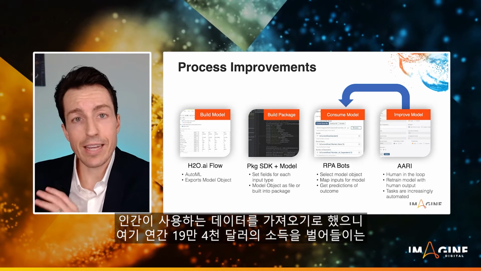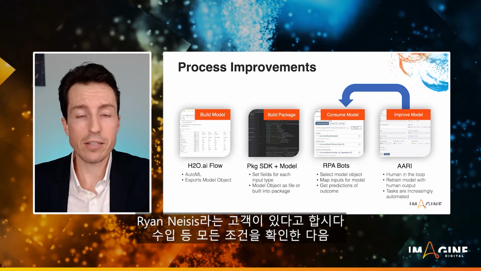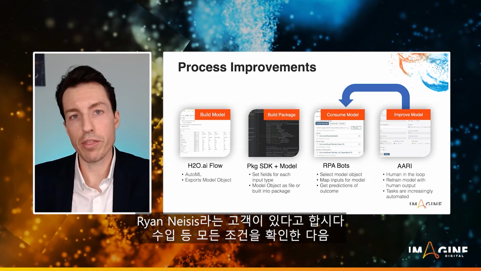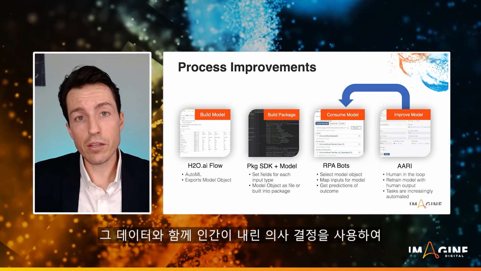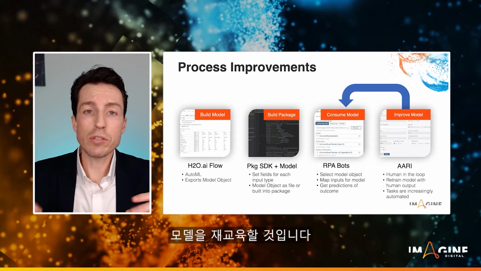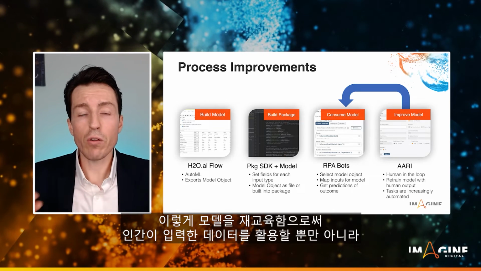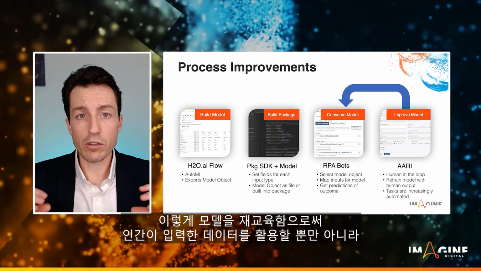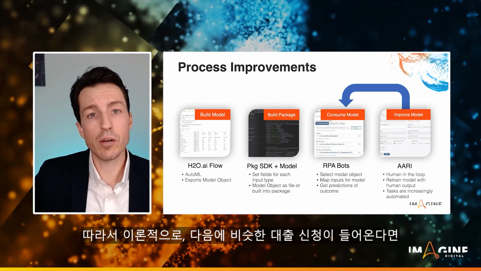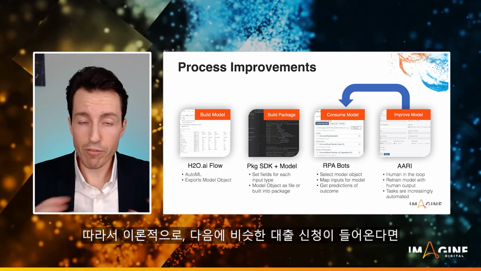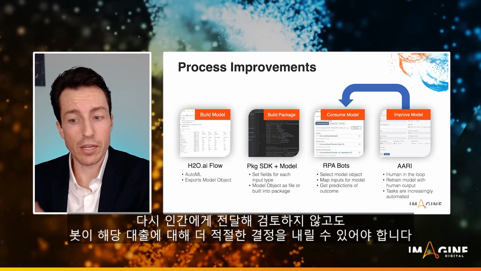We're going to take the data that human used, right? So the human saw it was Ryan Nisus. We saw that they make $194,000 a year. We saw their income, all that kind of stuff. We're going to take that data plus the human-made decision, and we're going to use that data to retrain our model. And when we do that to retrain our model, not only are we taking advantage of the data that the human entered, but we're also improving our process going forward. So the next time a similar loan comes through, we should theoretically have our bot be able to make a more sound decision about that loan, as opposed to having to send to a human again.